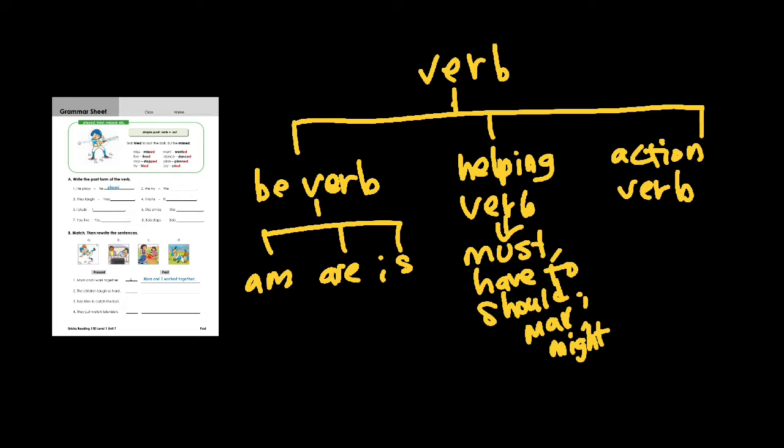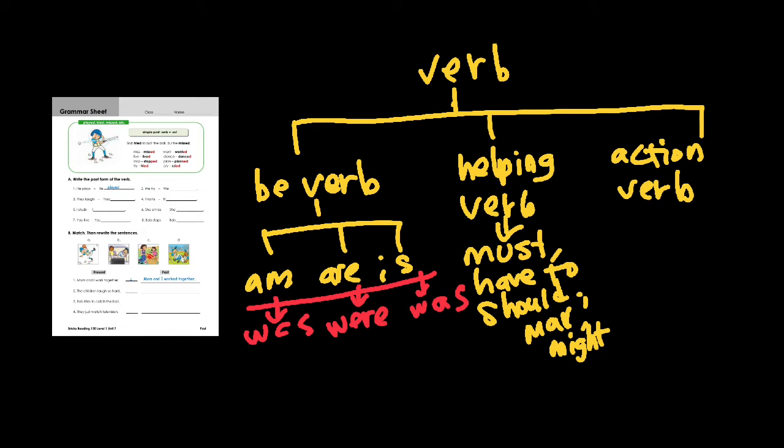Now, when these be verbs become the past tense, it means something that happened yesterday or something that happened probably 3 years ago, things like that. Now, am changes into was, are changes into were, is changes into was, right?